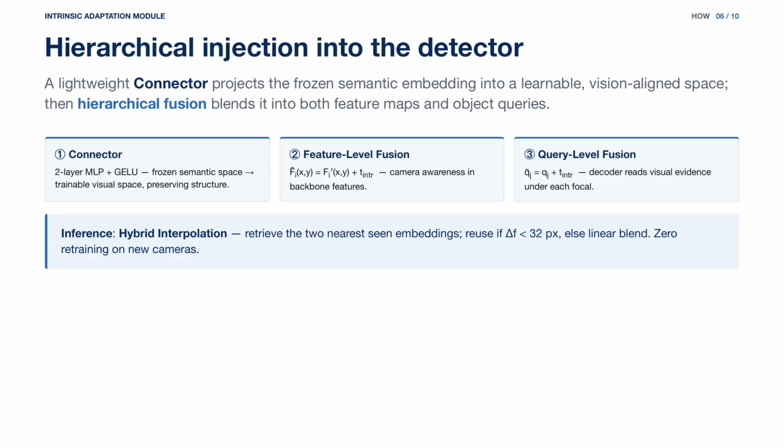To inject this knowledge into the detector, we use a lightweight connector, a 2-layer MLP, that projects the frozen semantic embedding into a learnable visual space. Then we apply hierarchical fusion at 2 levels: feature level, where the intrinsic embedding is added to backbone feature maps, and query level, where it is added to object queries used for 3D prediction. At inference, our hybrid interpolation strategy synthesizes embeddings for unseen focal lengths from the nearest 2 seen ones, with zero retraining.